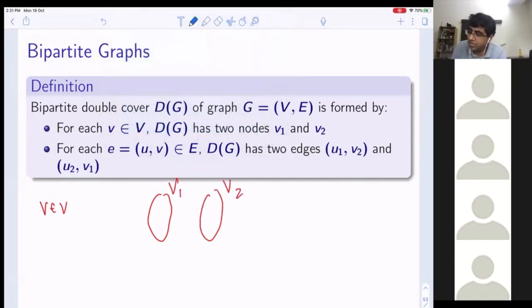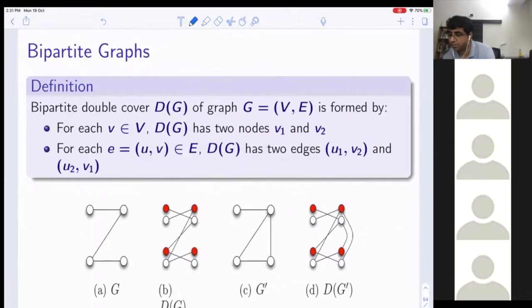For each v, you make two copies, a v1 copy and a v2 copy. Similarly for u, you have two copies, u1 and u2. Now, when you have an edge uv, you have this choice as well as this choice, and you make both choices. So this is my one example.